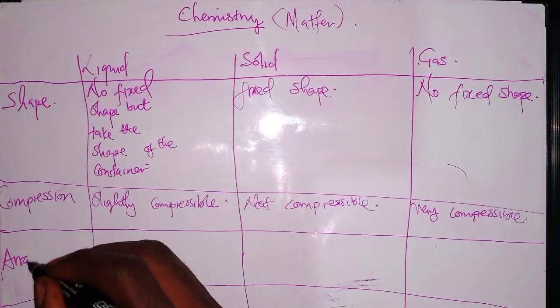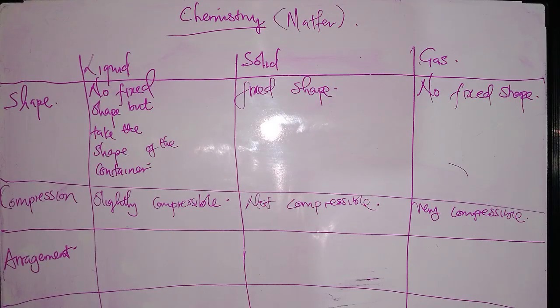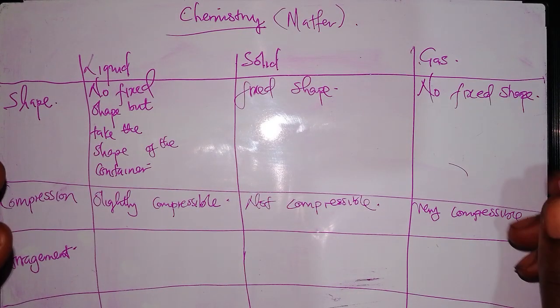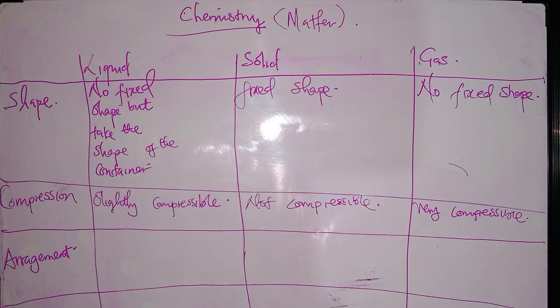So now we are going to see the arrangement of the particles in liquid, solid, and gases. Remember, the arrangement is what contributes to the characteristics of these three states of matter. The way the particles are arranged determines the state of matter it will be. It can either be liquid, solid, or gas.